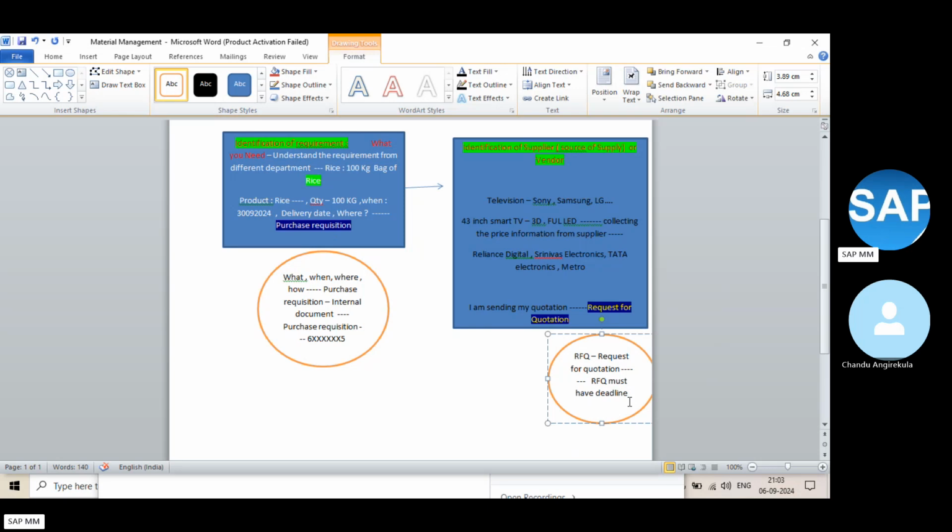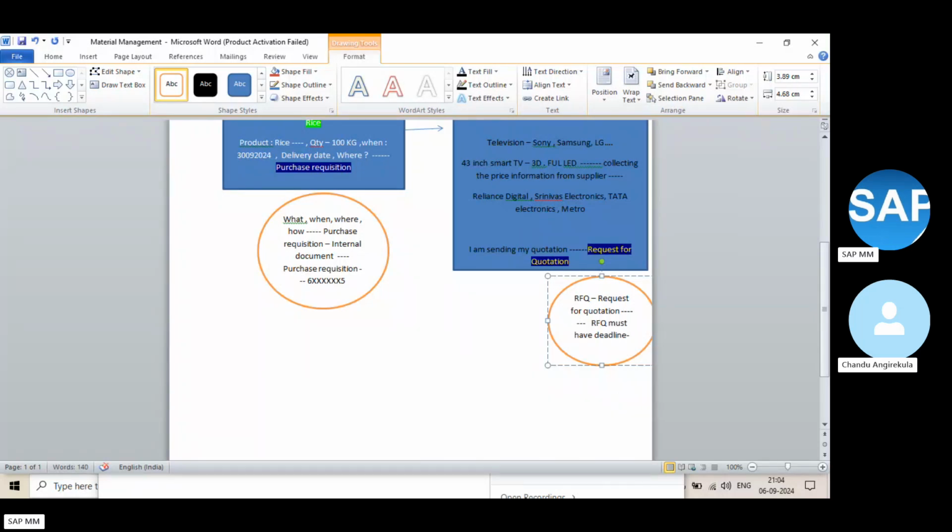But if you have not mentioned the RFQ deadline, the vendors might think, okay, we can provide later, this is not an urgent requirement. So what you can do is tell them we are giving one week's time to provide all the information, like price information and tax information, everything. Then we will analyze that. Clear? So the RFQ has a deadline, right?